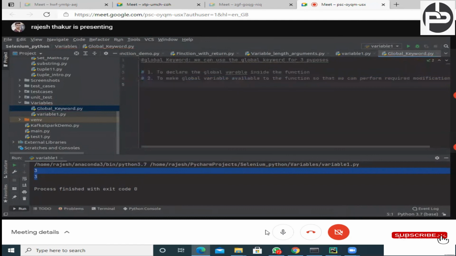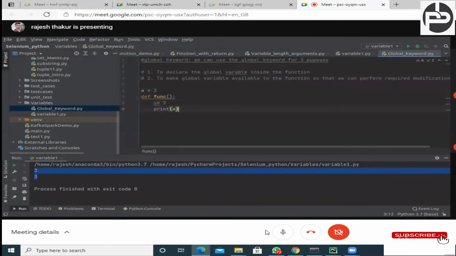Now, let's try to understand these things. Let's suppose we are defining a is equal to 3. Now we have one function, def func, and inside this function we are defining a is equal to 2, my favorite number. A is equal to 2 and print a.